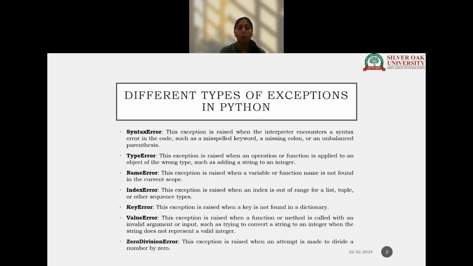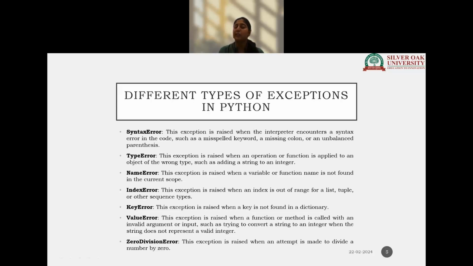Name error is when a variable name or function name is not found. Index error is when, in a list or tuple or any other sequence, you are trying to find an index which is not present in the range.